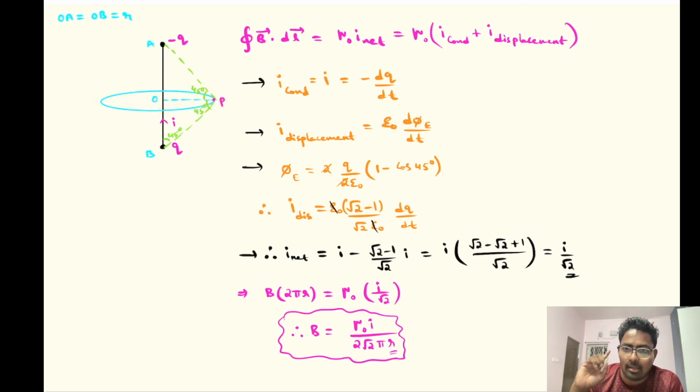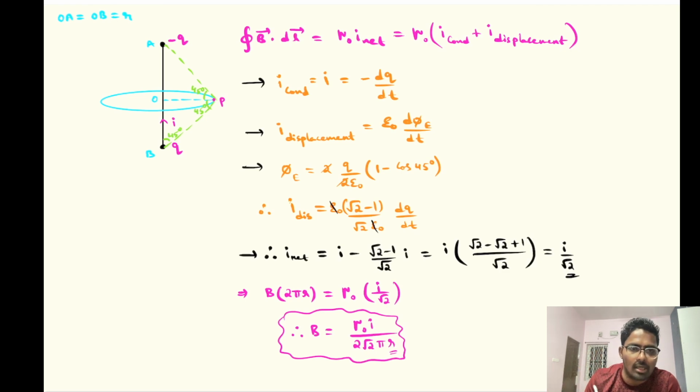Then again B will be circular around that, and dL bar is also circular around that. So again the angle between them, whatever I have done in the three cases, is the same over here. The angle between B bar and dL will be 0, so cos 0 is 1. So B is symmetrical for everything.